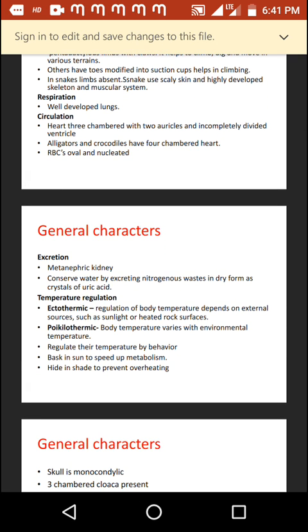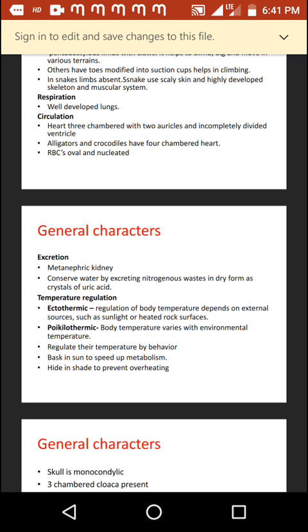Next is about excretion. These animals have well-developed metanephric kidneys. They are uricotelic organisms. They conserve water by excreting their nitrogenous waste in the form of dry crystals of uric acid. This is one of the terrestrial adaptations in reptiles.